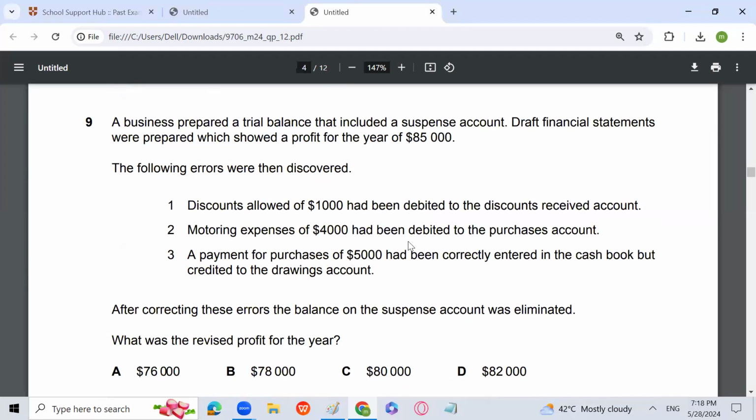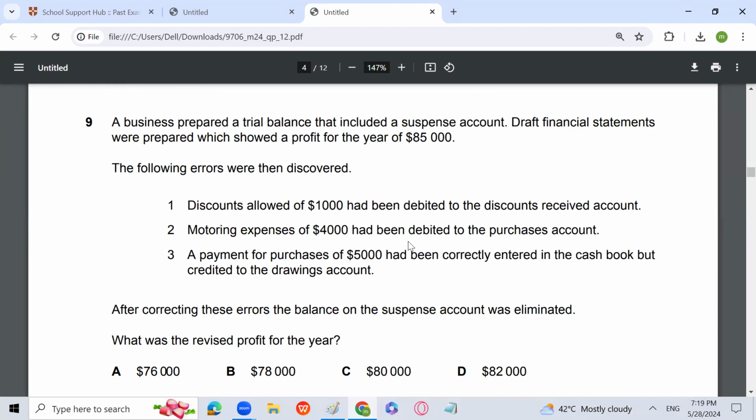A business prepared a trial balance that included a suspense account. Draft financial statements were prepared which showed a profit for the year of 85,000. The following errors were then discovered. Discount allowed of 1,000 had been debited to discount received account. So discount received will be credited, and discount allowed will be debited, because instead of debiting discount allowed, you have debited discount received. So the rectifying entry will be discount allowed to discount received.